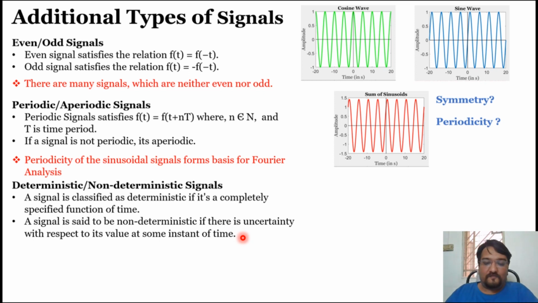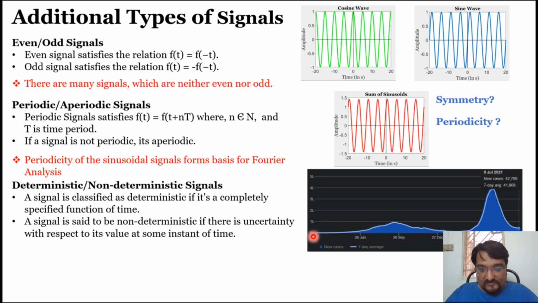Okay, instead of giving more examples, here is one very recent and appropriate example which all of us are aware of and affected by in some way. This graph shows the number of COVID cases in India from February-March 2020 till today. You can approximate using this, and say there might be this many cases, there might be a third wave, you never know, right? So let's hope it won't be there.